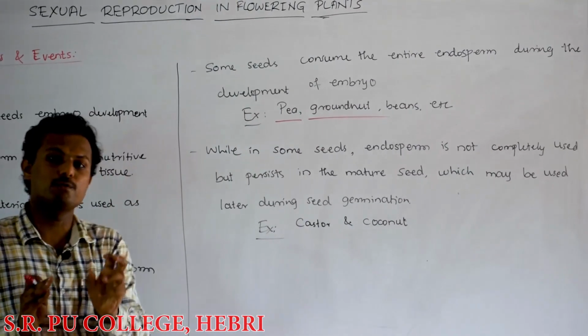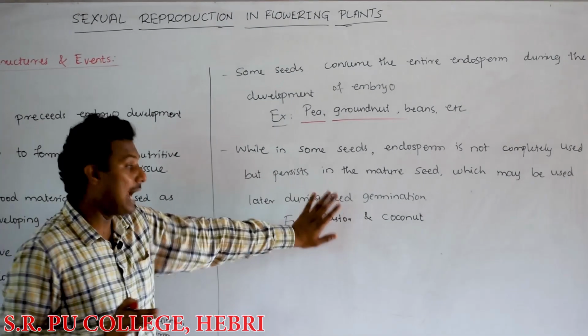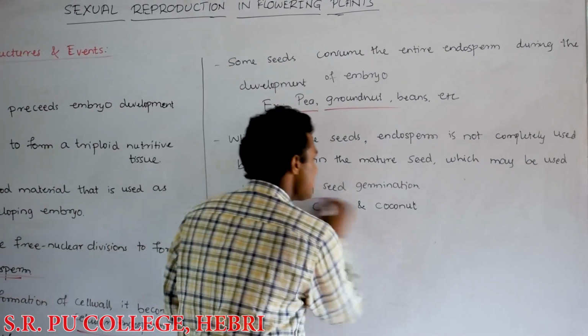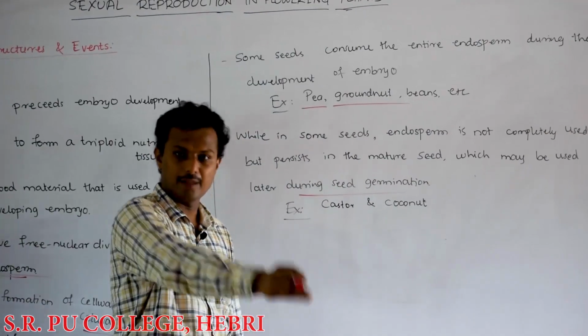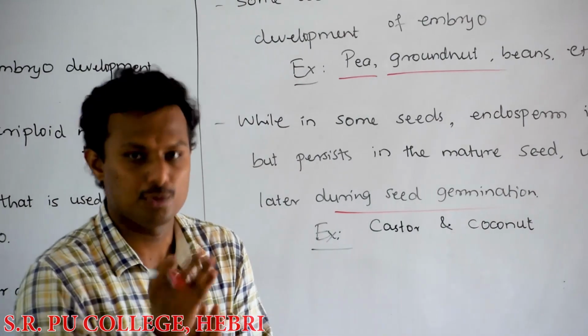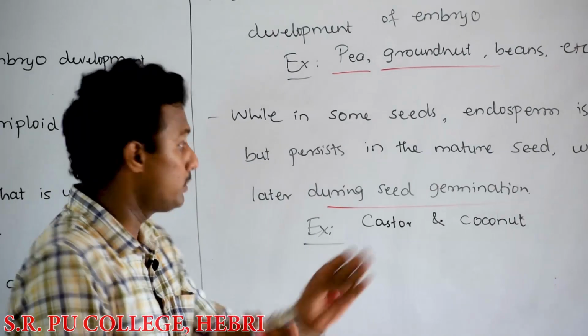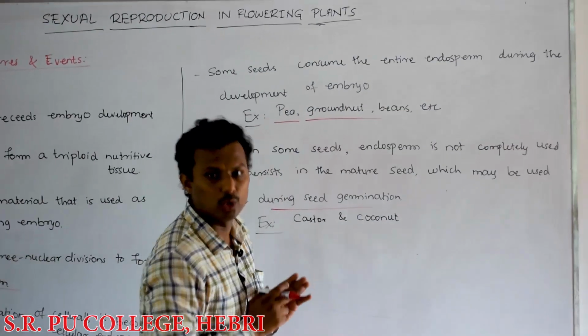Some amount of the endosperm is still retained even after the complete development of the embryo, and that remaining endosperm may be utilized during seed germination. That means when you sow the seeds under the ground, they germinate to produce a new plant body. That is what is called seed germination. So during seed germination, some amount of the retained endosperm can be used. This is the case in castor and coconut.